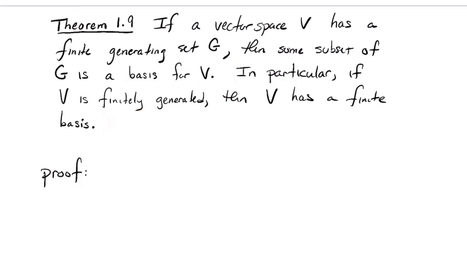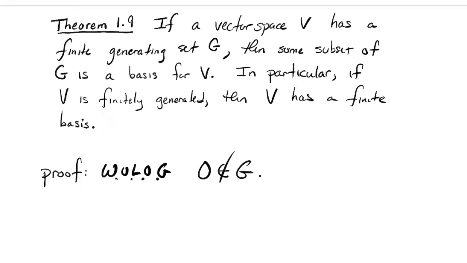I'm going to actually give a somewhat formal proof by induction. I'm going to start off by saying, without loss of generality, it's one of my favorite acronyms in mathematics, that the zero vector does not belong to this set G. If the zero vector did belong to the set G, I would remove it.